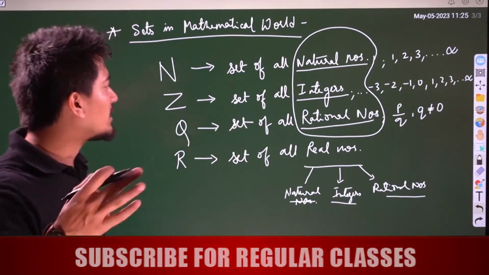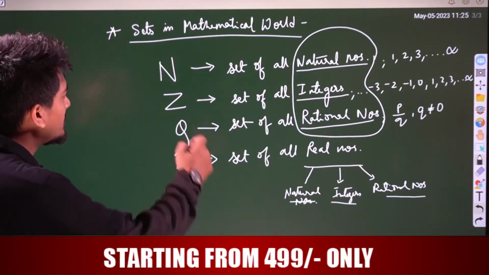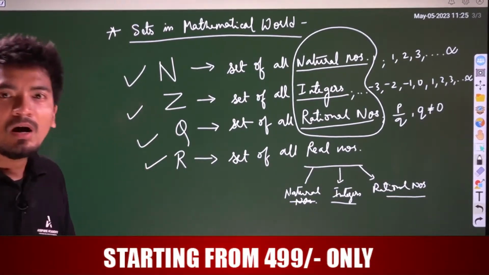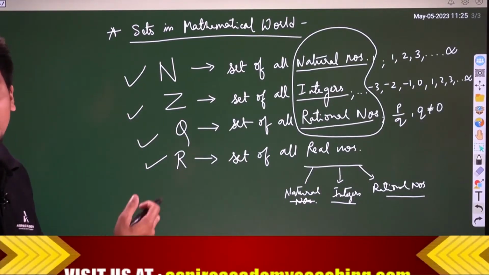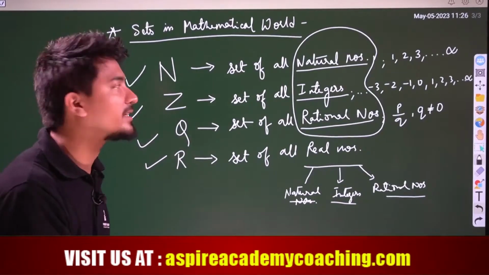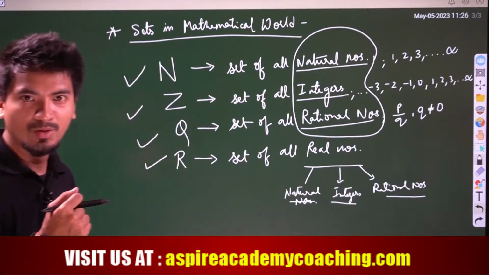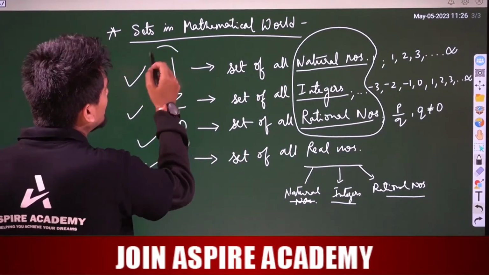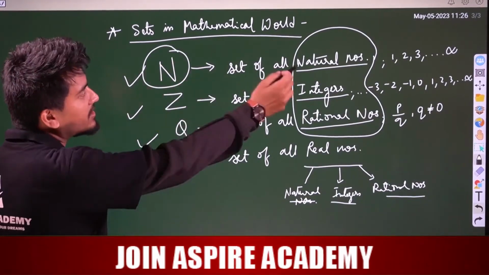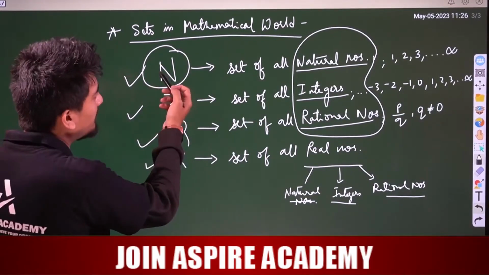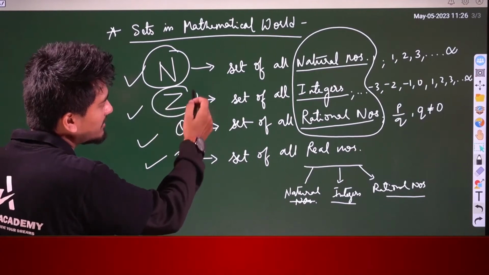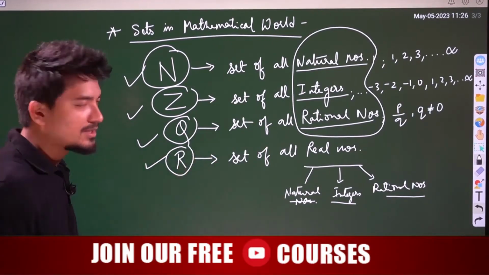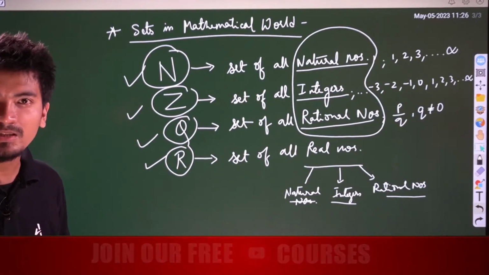So now the question is, these are the sets in the mathematical world. Now, how will we represent all these sets? There might be some representation, as I have assumed capital N as natural numbers, capital Z as integers, capital Q as rational numbers, and capital R as real numbers. So now there must be some representations. How to write it?